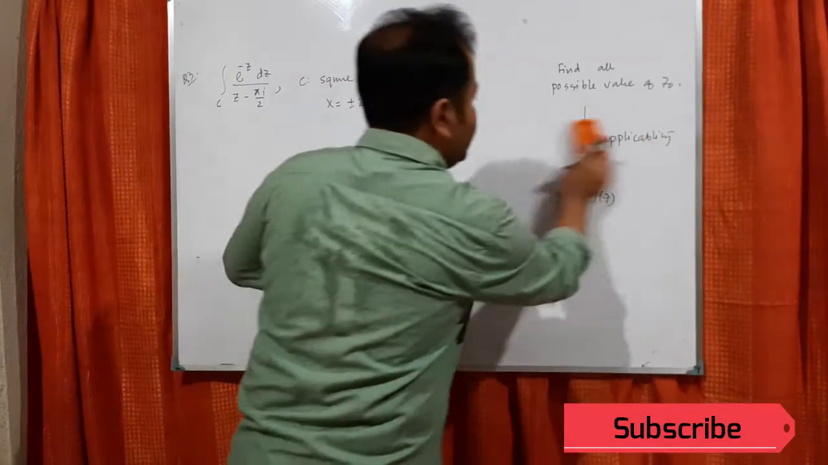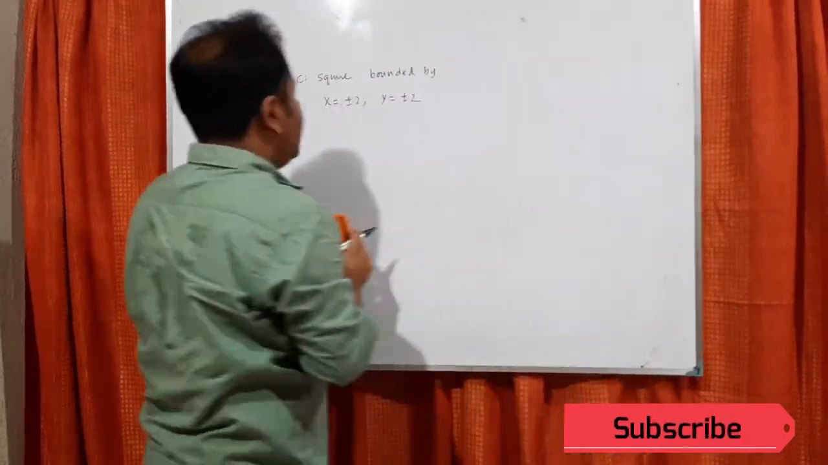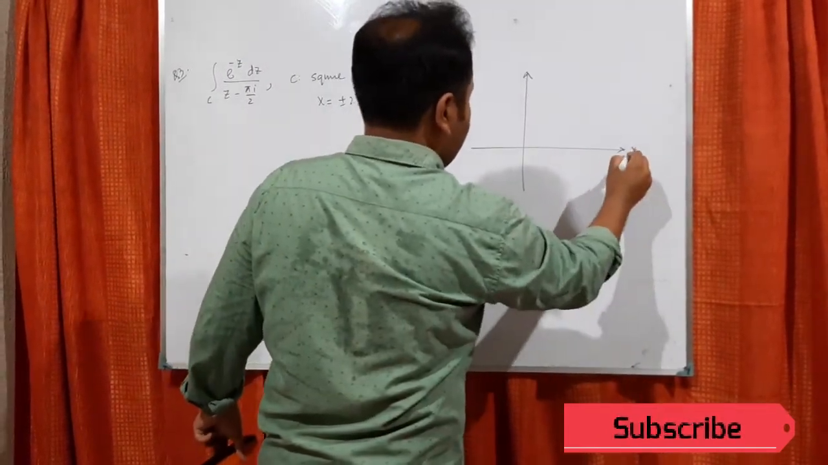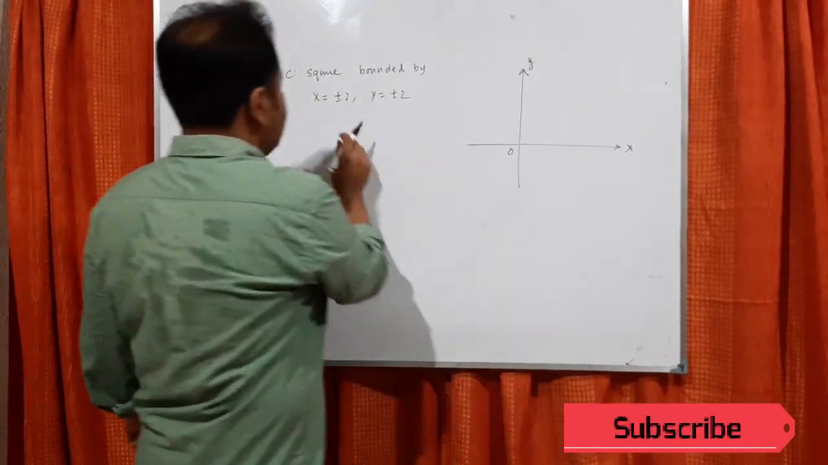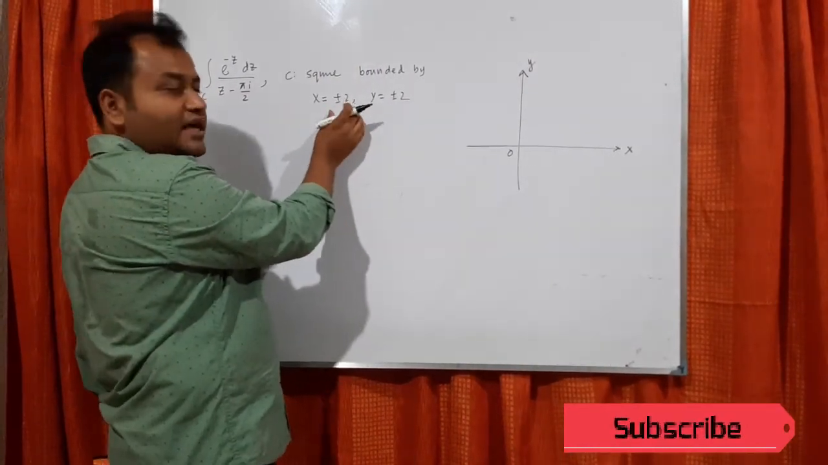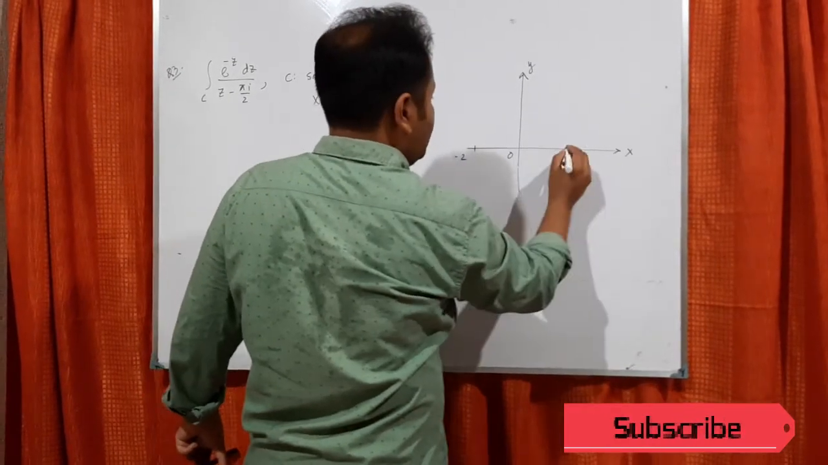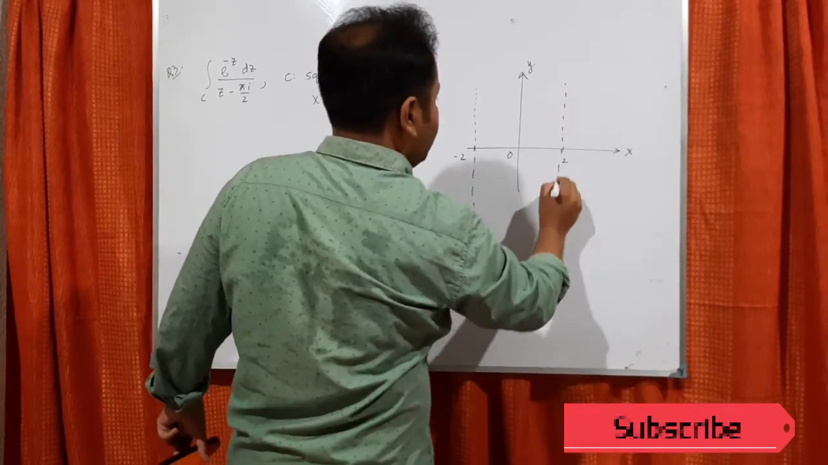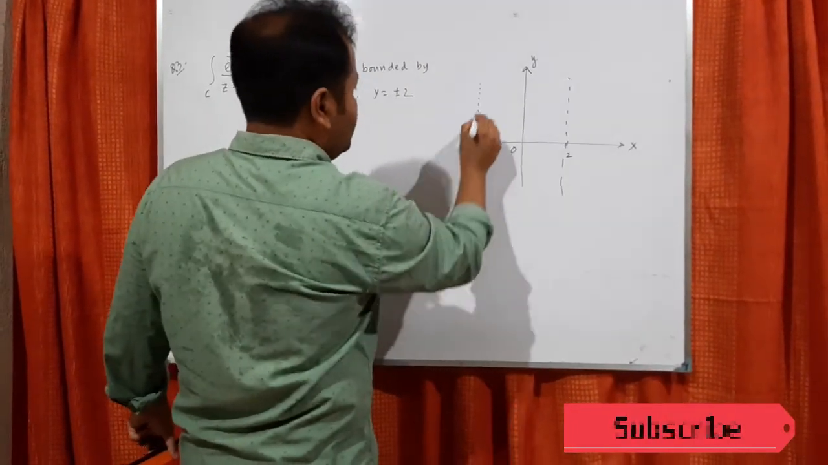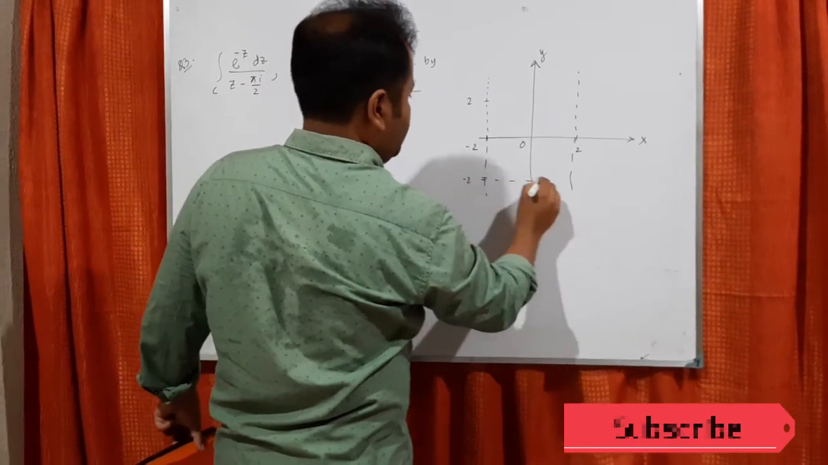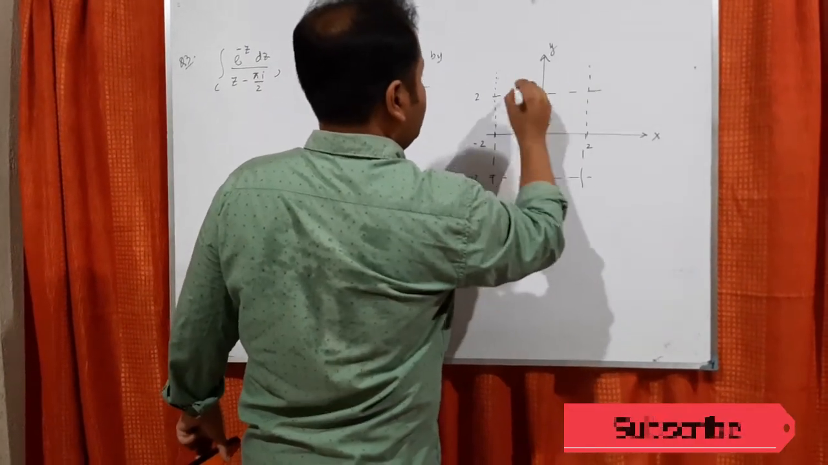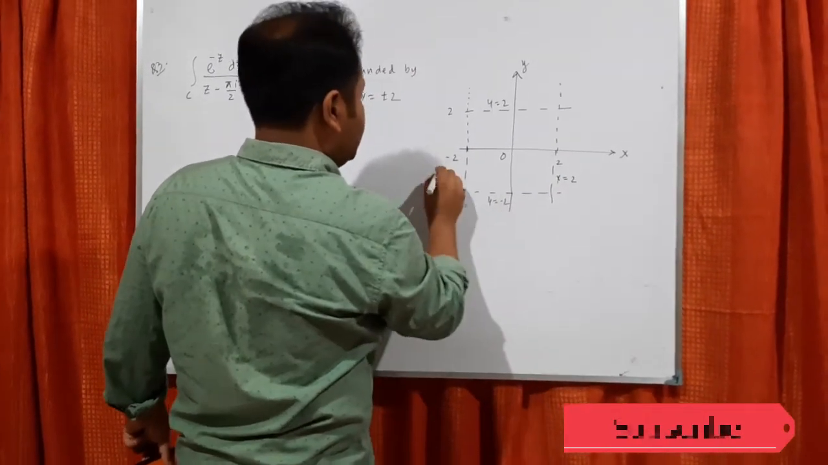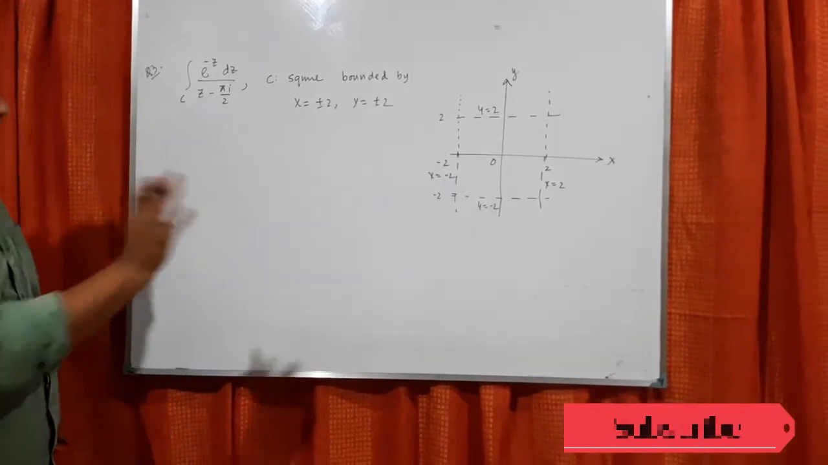So now let us get the complete idea between x and y. So this is x axis, y axis. Now x value is minus 2 and plus 2 within this. So if this is minus 2, if this is plus 2, so this is the x value. Y value is minus 2 plus 2. So this is y equals to 2, this is y equals to minus 2, this is x equals to 2, this is x equals to minus 2. So this is the diagram.